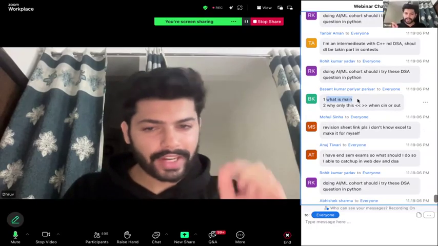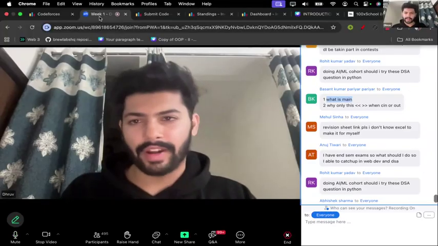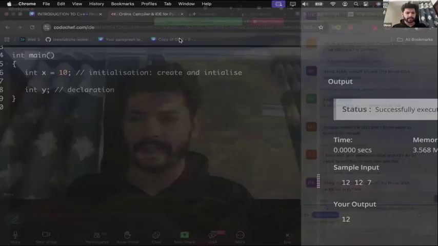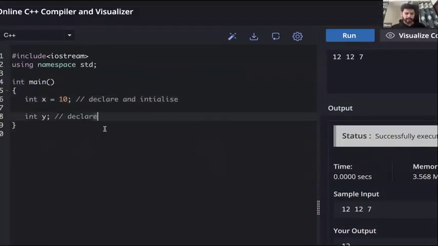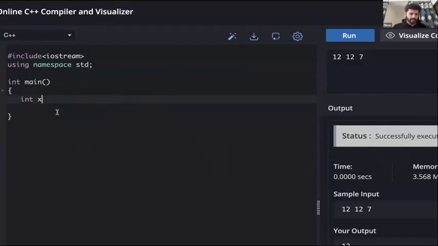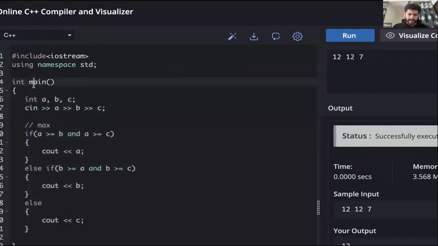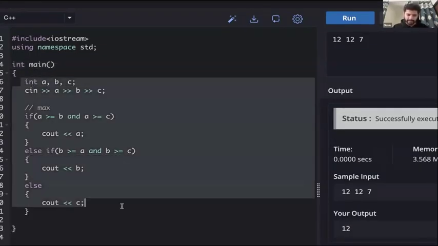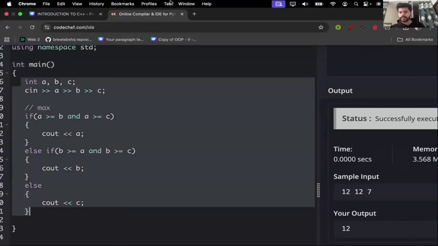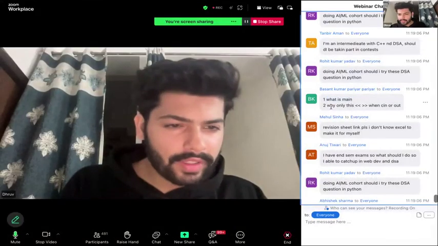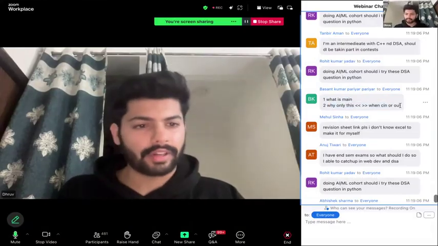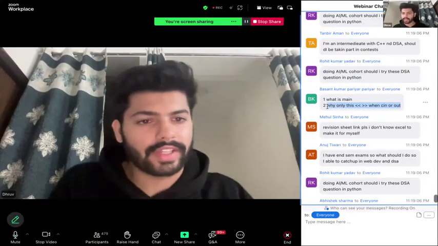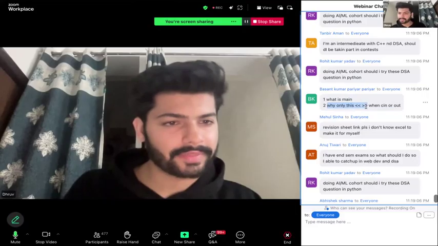So Basant is asking, what is main? So main is the entry point where our code starts. It is the entry point where the execution actually starts. So where is the code chef? Yes. So whatever we code right here, whatever code we write here, the main is the entry point. Here सब कुछ यहाँ से start होगा. It will start from this line, from this line. It is the entry point of any program in C++. Why only this when seen here? Syntax है यार. It's grammar. It's like how it is defined. It's nothing to, let's say कि question की ऐसा क्यों है? ऐसा है बस. सिंटैक्स है।